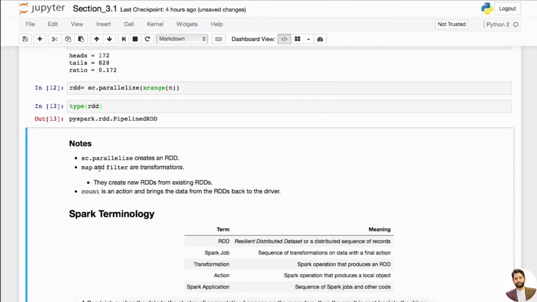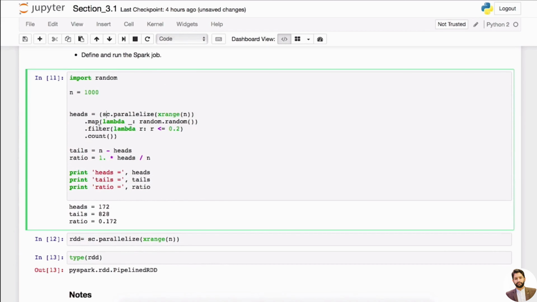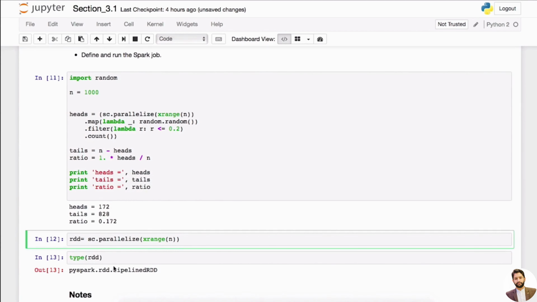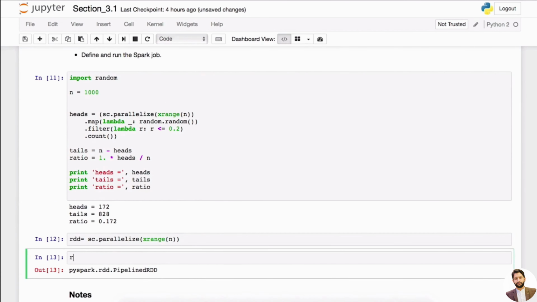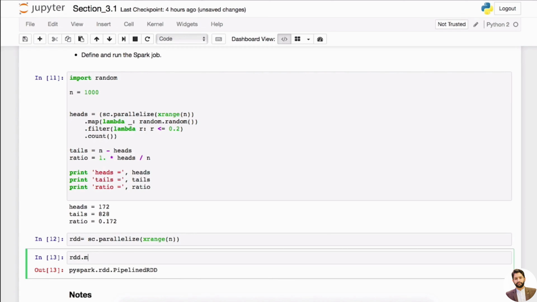So map and filter are transformers, right? Transformations. So you can actually say, okay, I want to map this number to something. Split it, and then you don't have to apply all the functions in one operation. You can split it and say, okay, I want to map it first, I want to map like this, and then do lambda x to random, and then I want to map it to just a random number, right?